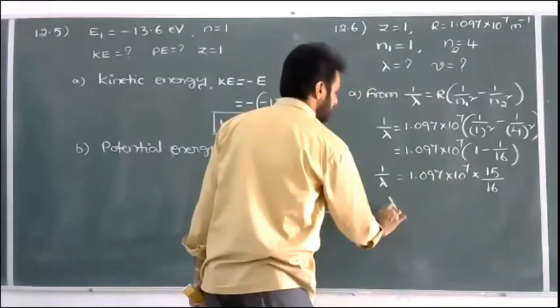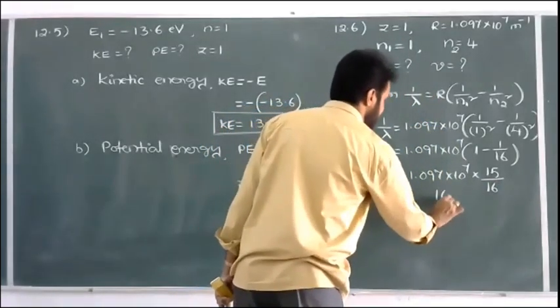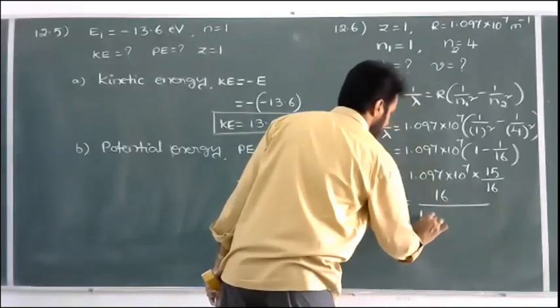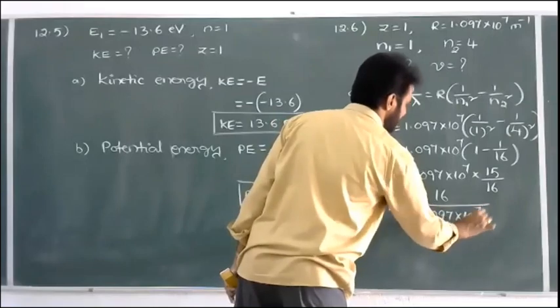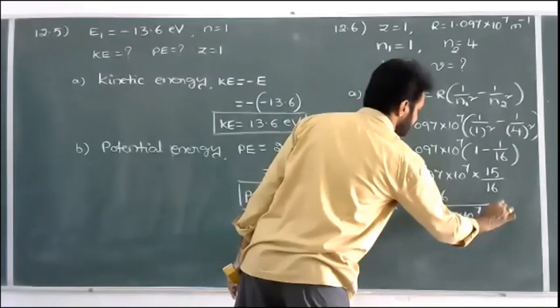Take a reciprocal on both sides. Lambda is equal to 16 by 1.097 into 10 to the power of 7 into 15.